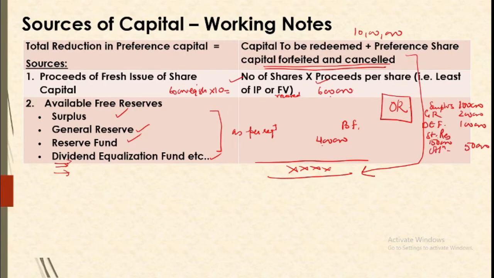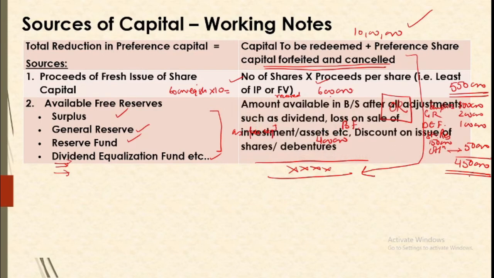So whatever has been utilized as per the rules, that has now become free. So we know that we have free reserves of 4,50,000. So out of 10 lakh, if free reserves are 4,50,000, our proceeds have to be 5,50,000. Then only we can have the total of 10 lakh being arranged. Right. So out of the two, one will be given, the other will be the balancing figure. So we'll take up the amounts as per the adjustments.